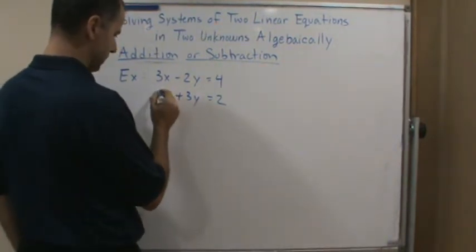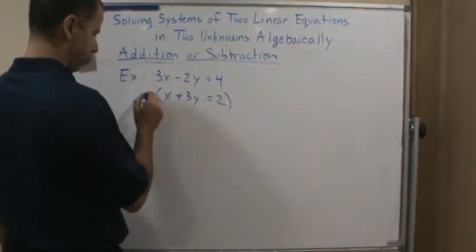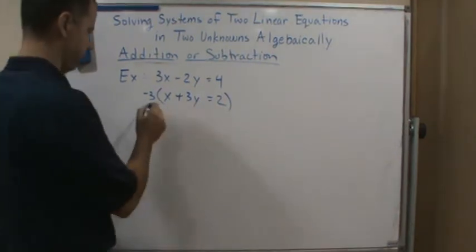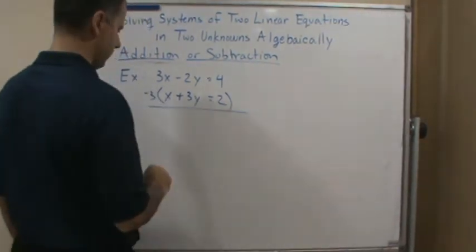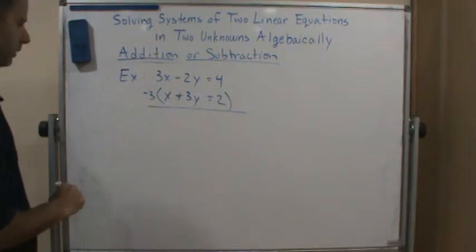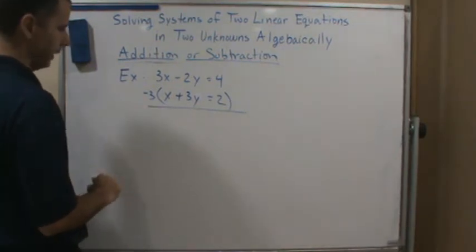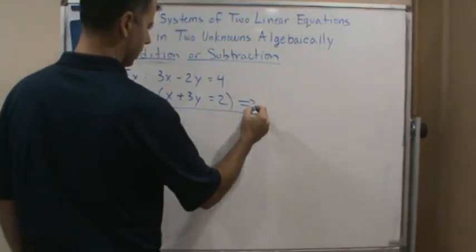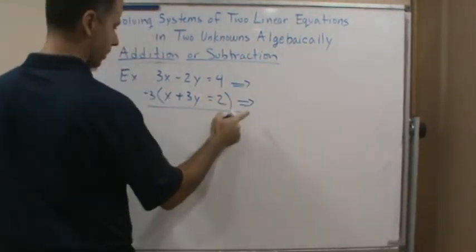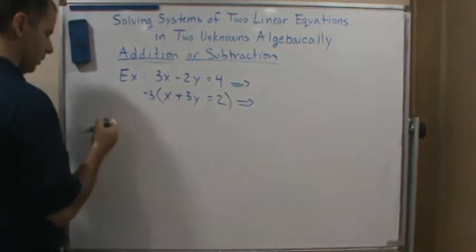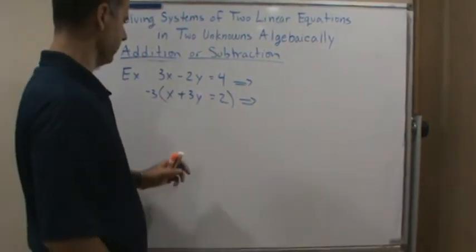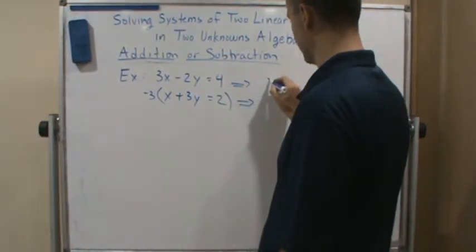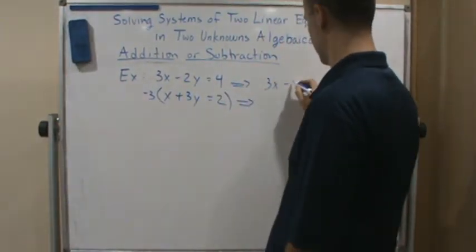So let's multiply this by negative 3. Okay? Now, what happens? So this becomes what? Well, this is just going to carry over. So now my system of the two equations with two unknowns becomes this.